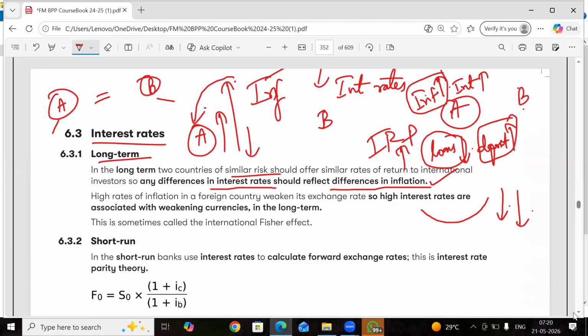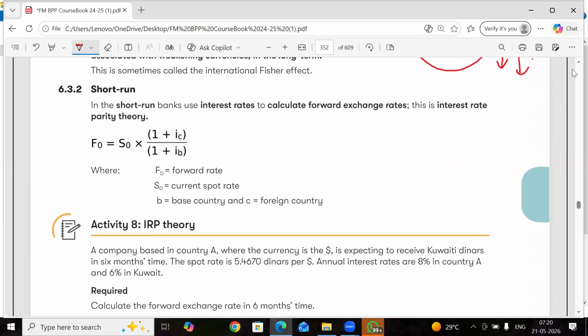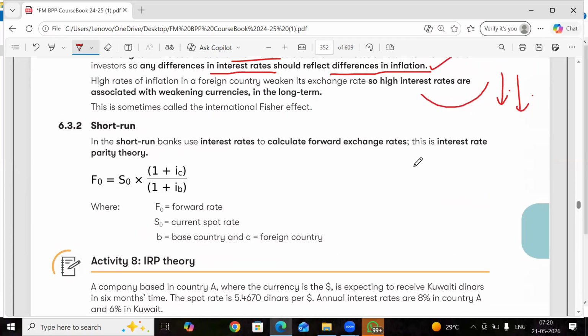Now, you see with an example, as we understood that interest rates are impacted because of inflation, we are going to find out the forward no-arbitrage exchange rate. This is a function of interest rates. Two countries, A and B, have interest rates of 7% and 2%. So $1 is equal to 70 rupees, let's say.